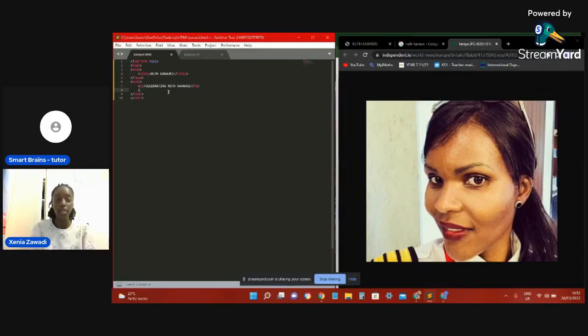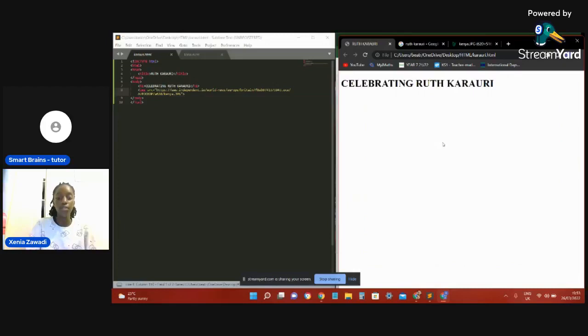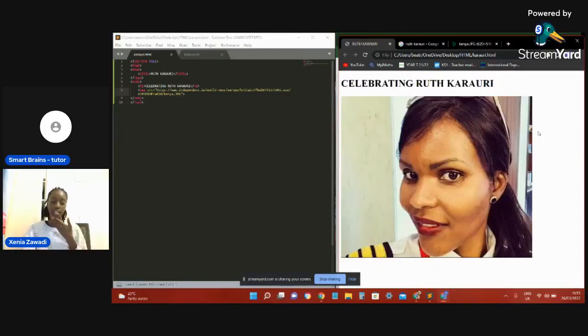First, we always start with an angular bracket in HTML, so it's img, which refers to image, and we paste, which is Control V. We save and refresh. It appears right there.